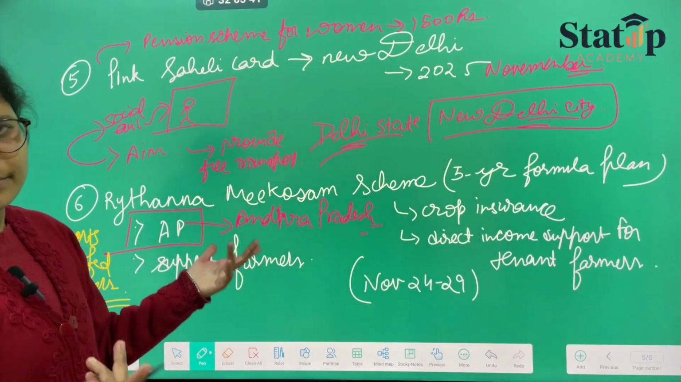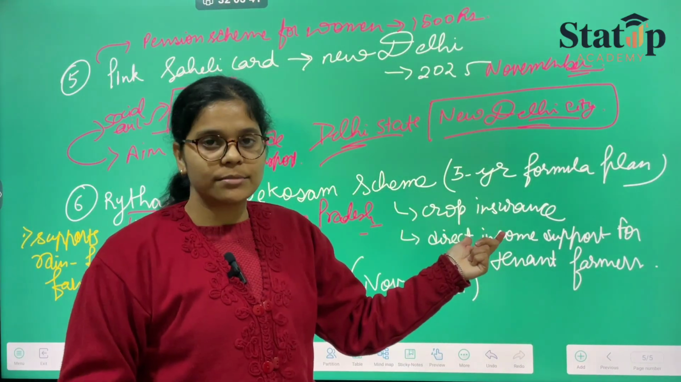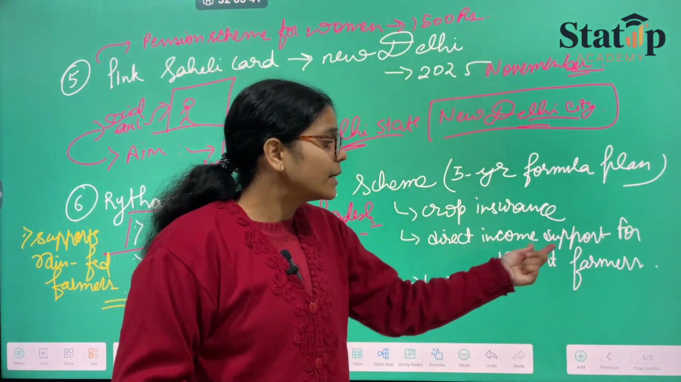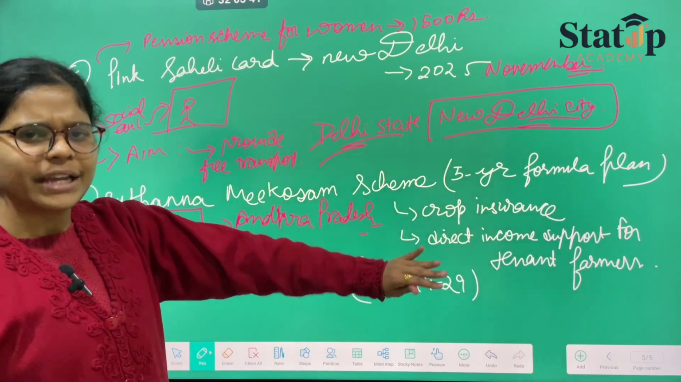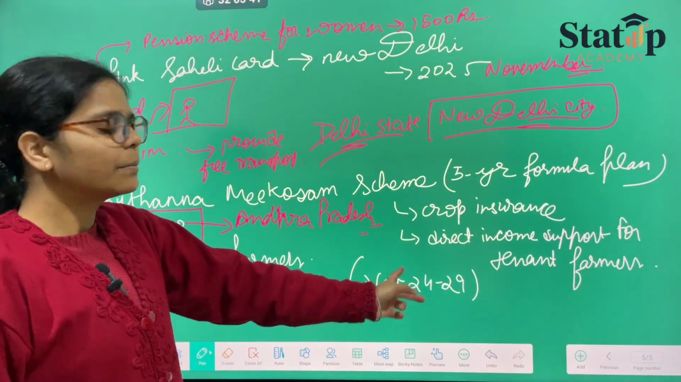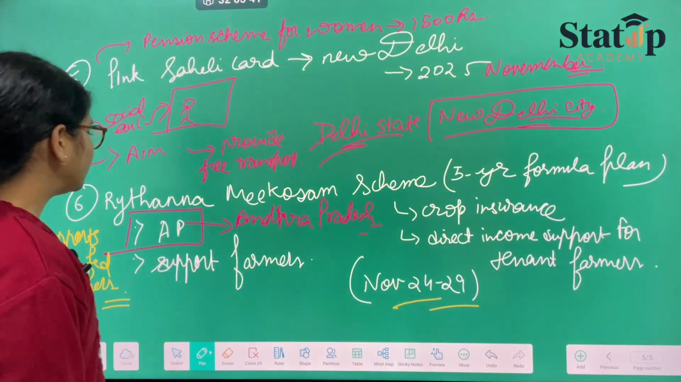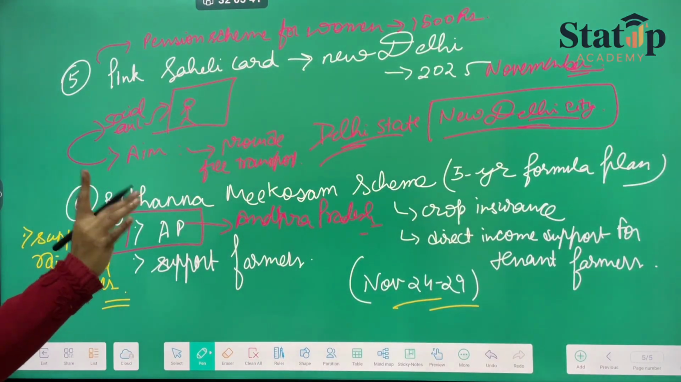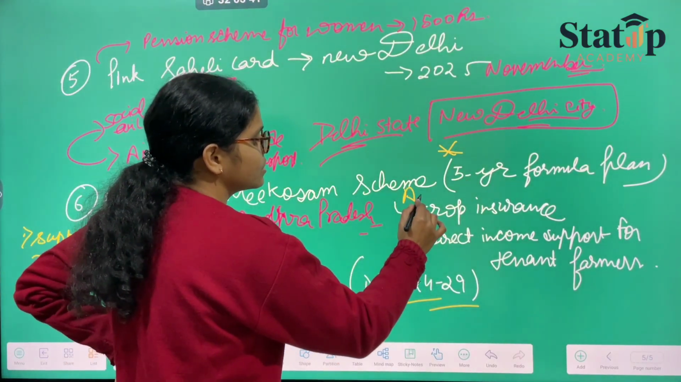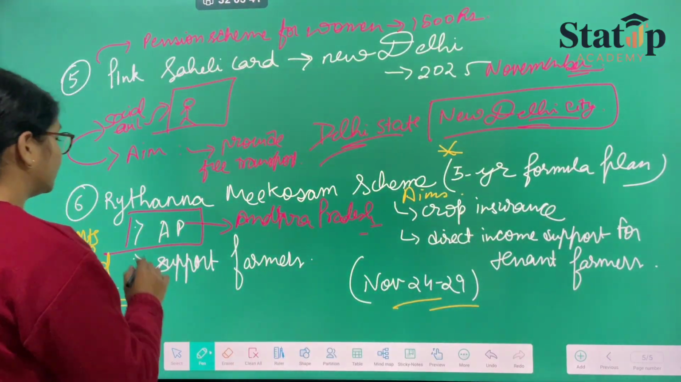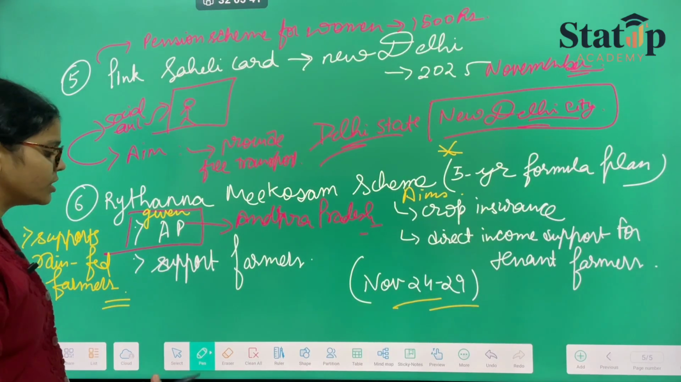Supporting farmers is one thing. Then it helps in crop insurance. Direct income support for tenant farmers is also provided, and it was launched in November, so it must have started between 24 to 29 November. Only this you need to remember. What is the 5-year plan? Then their aims are there, given to us by the state or ministry responsible,